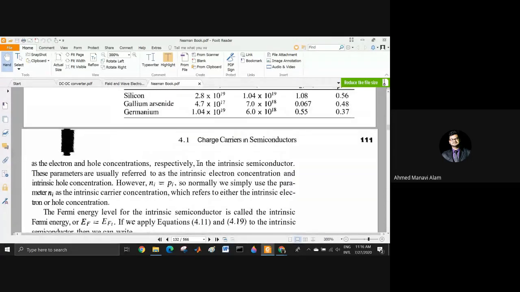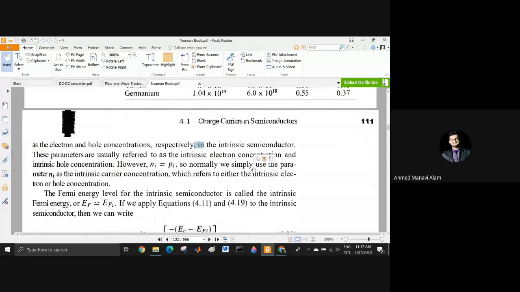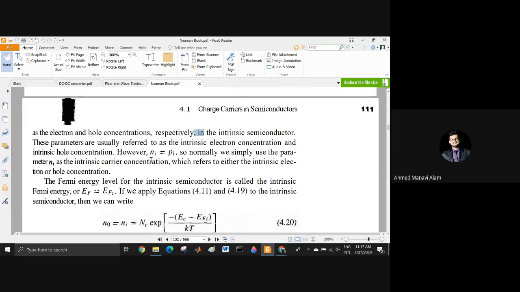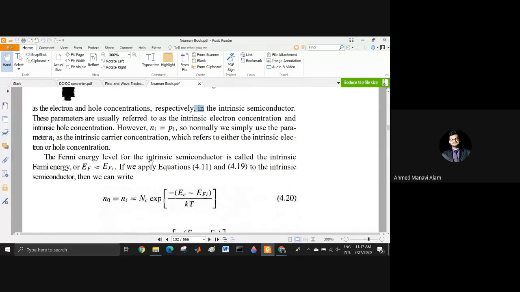In the intrinsic semiconductor, these parameters are usually referred to as the intrinsic electron concentration and intrinsic hole concentration. However, Ni and Pi are equal. So normally we simply use the parameter Ni as the intrinsic concentration, which refers to either intrinsic electron or hole concentration. As both of them are equal, we can use Ni as an intrinsic electron or hole concentration. This you have to remember. What is Ni? Ni is the intrinsic carrier concentration, that is, how many electrons or holes are available in the conduction or the valence band. The Fermi energy level for the intrinsic semiconductor is called the intrinsic Fermi level.